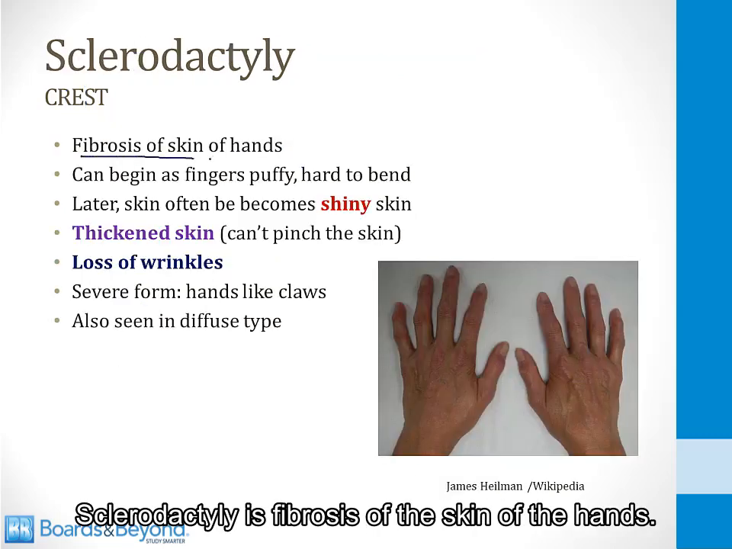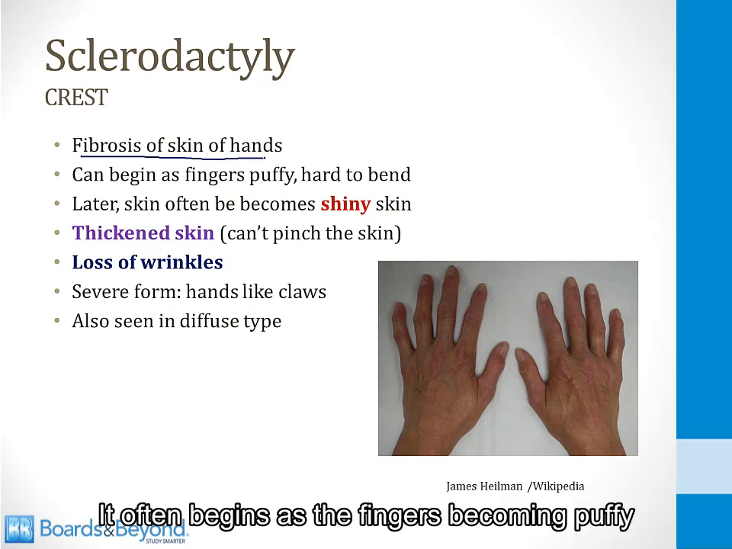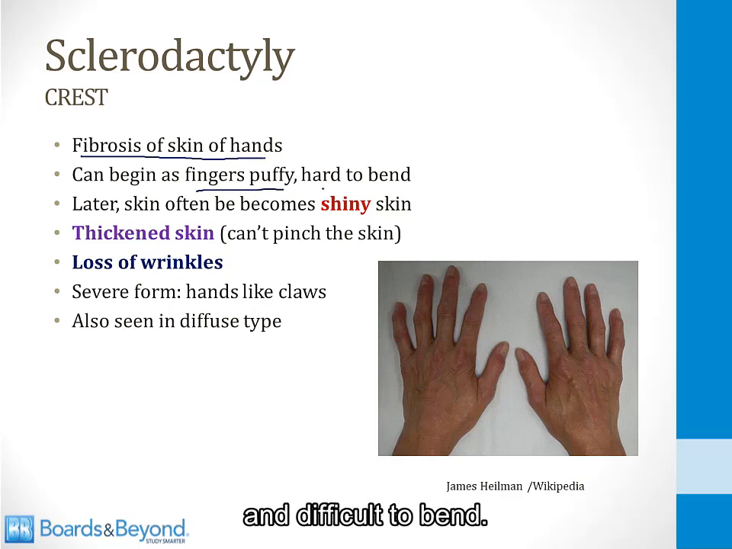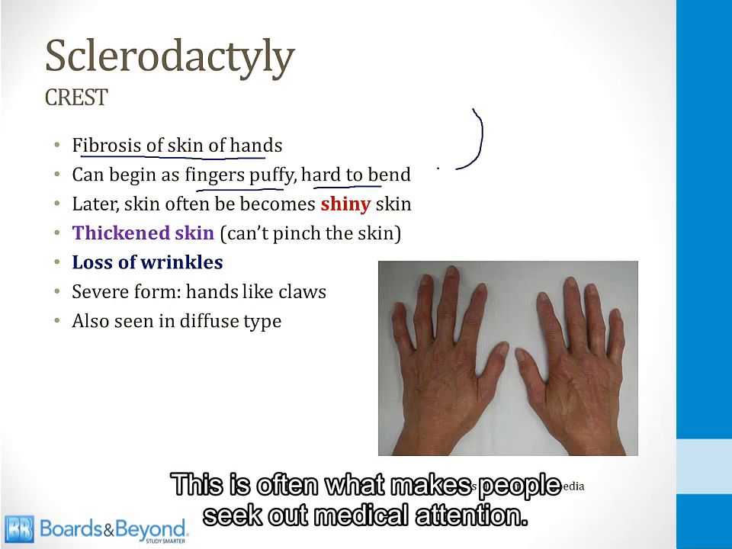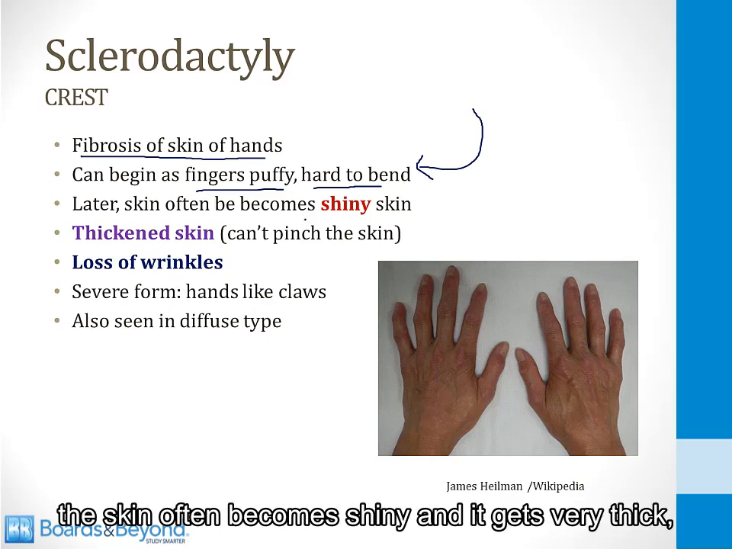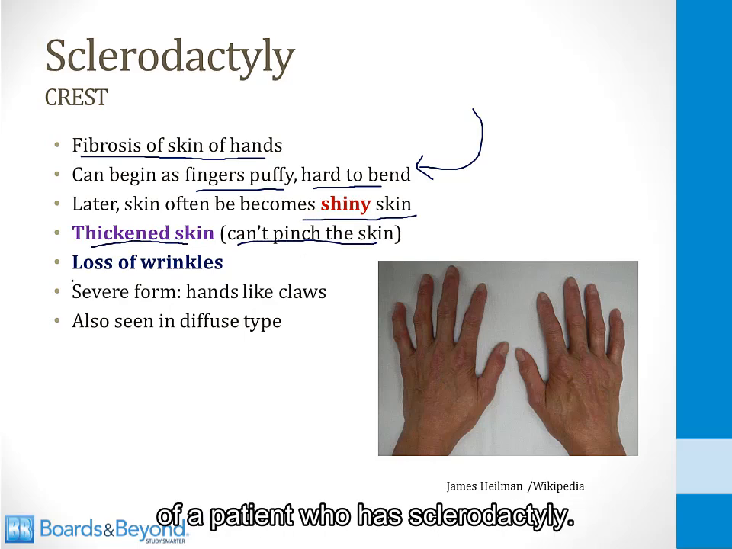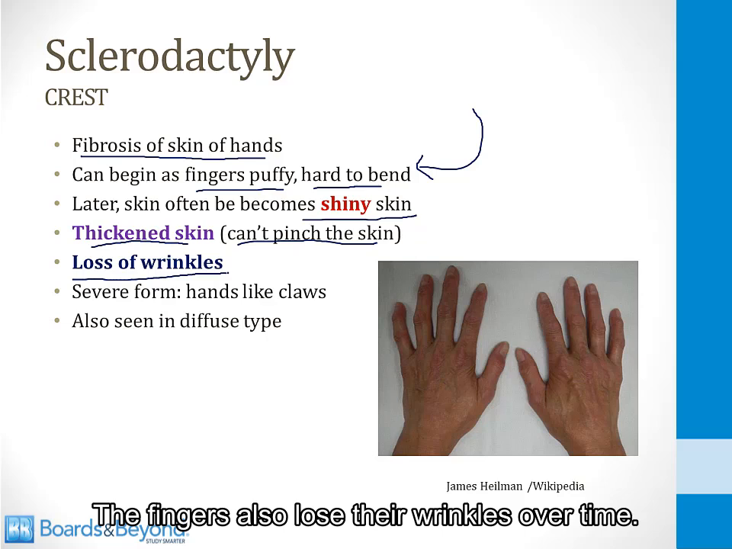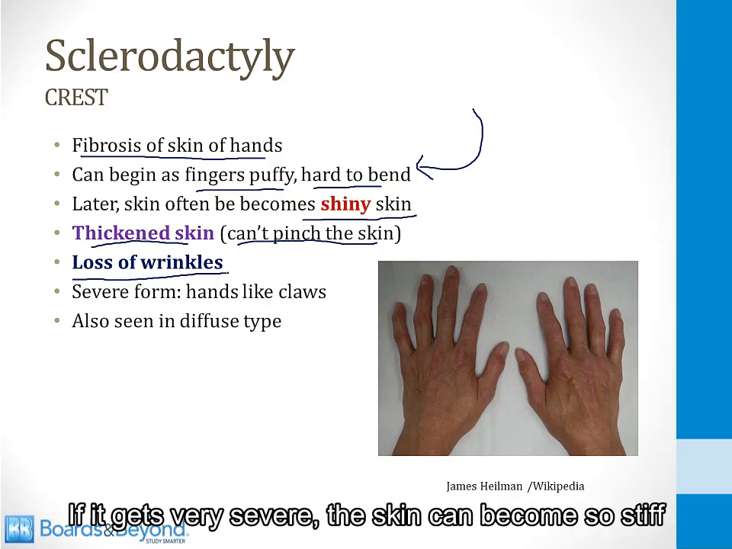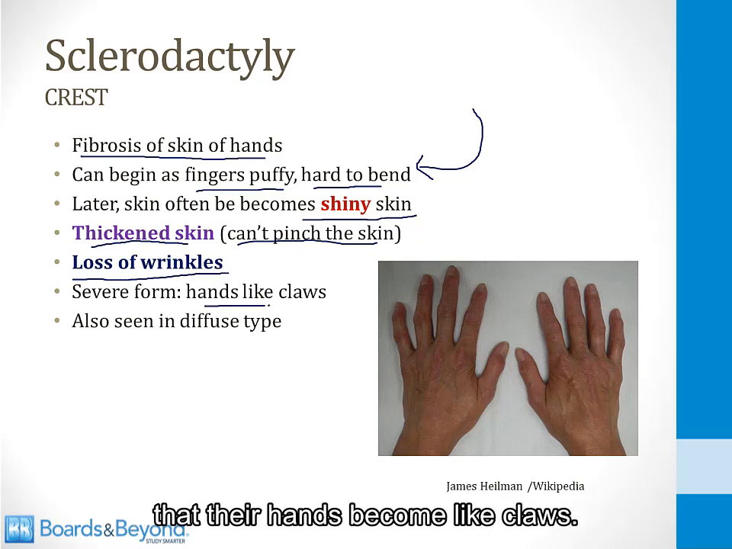Sclerodactyly is fibrosis of the skin of the hands. It often begins as the fingers becoming puffy and difficult to bend. This is often what makes people seek out medical attention. Later, as the disease progresses, the skin often becomes shiny and it gets very thickened. You won't be able to pinch the skin of a patient who has sclerodactyly. The fingers also lose their wrinkles over time. If it gets very severe, the skin can become so stiff that their hands become like claws.